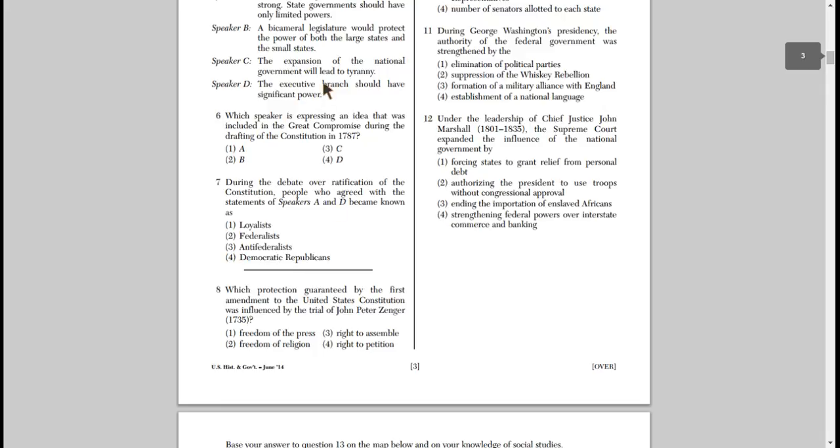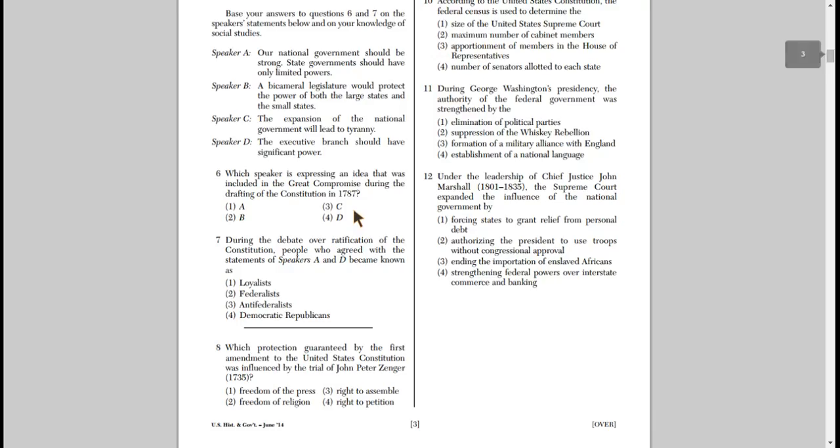All right, so we have the same speakers, but now during the debate over ratification of the Constitution, people who agreed with the speakers A and D became known as, all right, so A, our national government should be strong. State governments should have only limited powers. And then D, the executive branch should have significant powers. So we have loyalists, federalists, anti-federalists, and Democrat Republicans. All right, so you want to pause, get rid of 2, choose your answer, and come back.